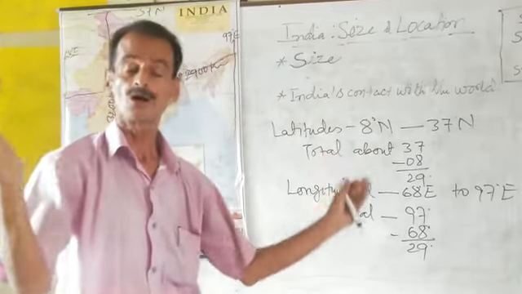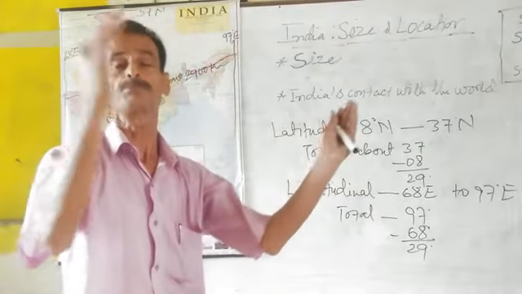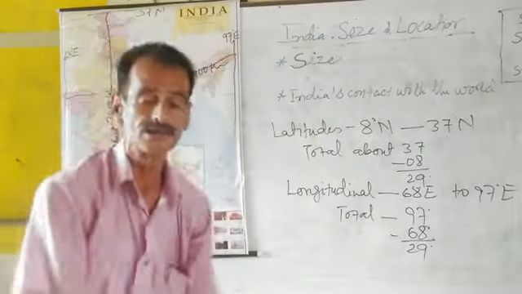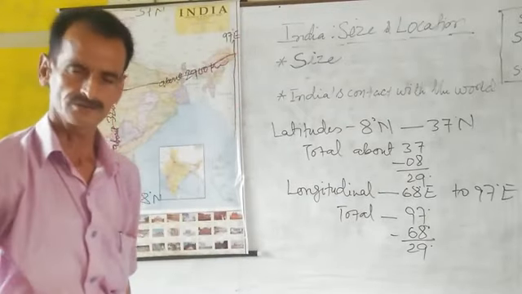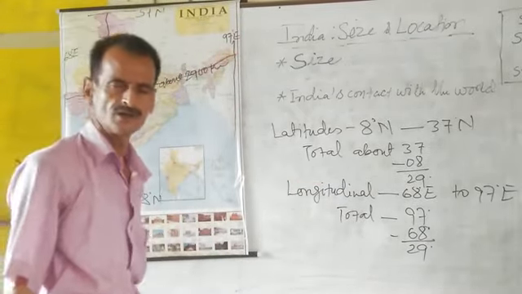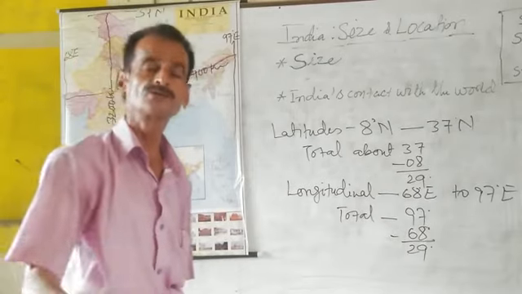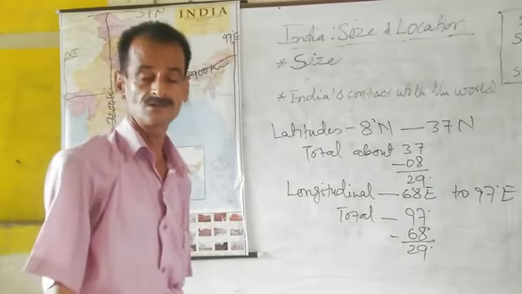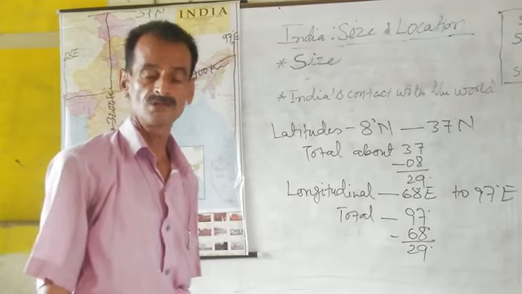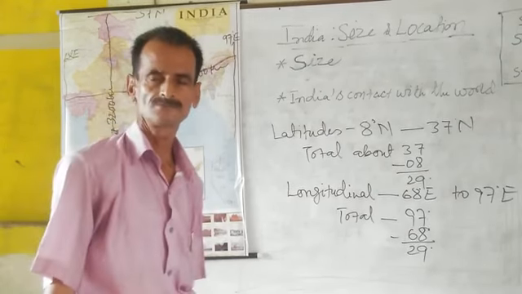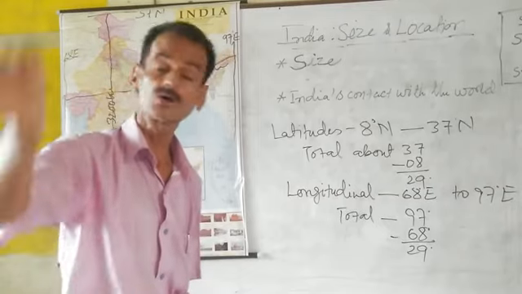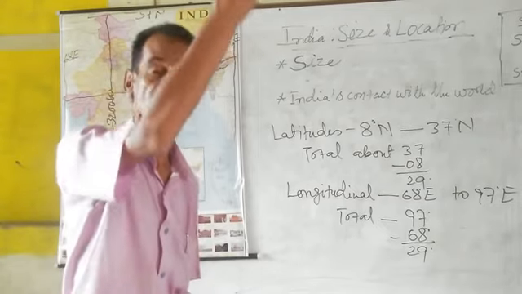But as your earth is going on tapering, narrowing and shrinking upward and downward, longitudinal extensions are showing 300 kilometers less width of India, due to the shrinking position of the earth, because India is not at the equator, India is above the equator.